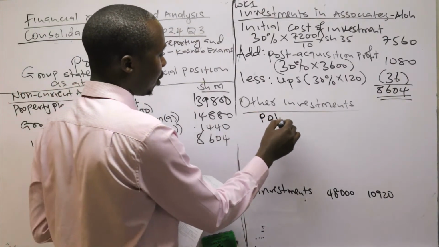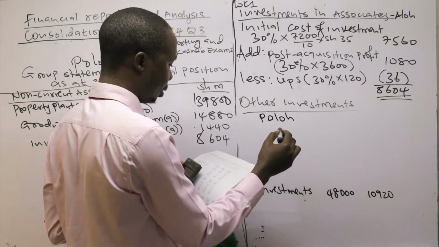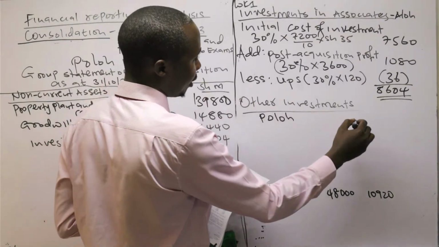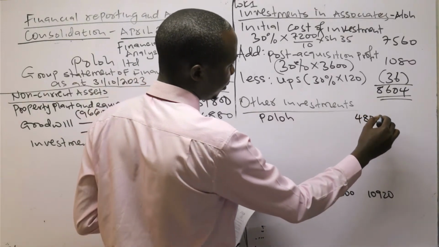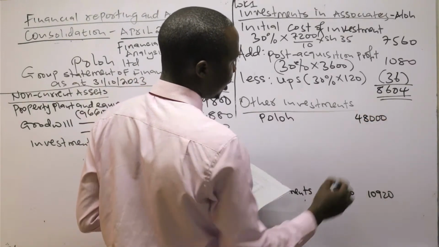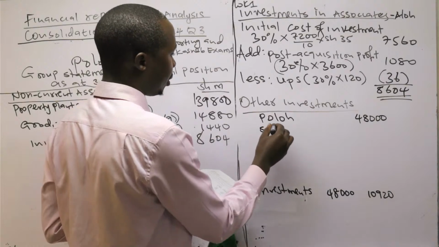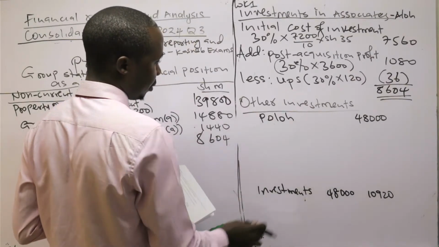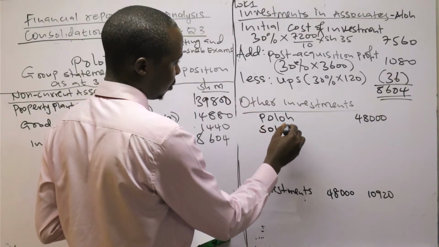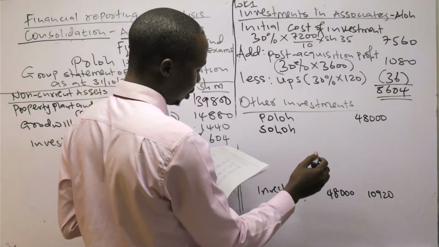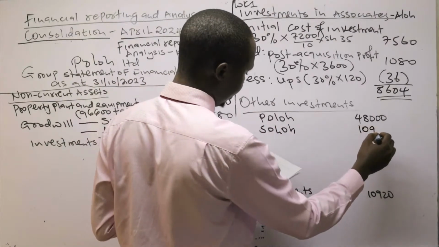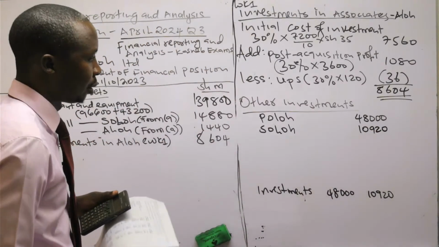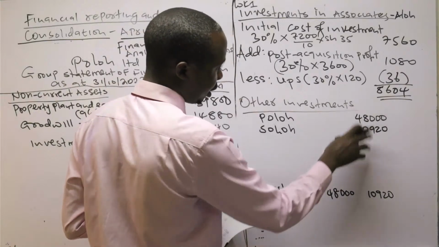When Paul was investing in Soro, the investment he paid is 48,000, and in Allo, he paid 10,920.